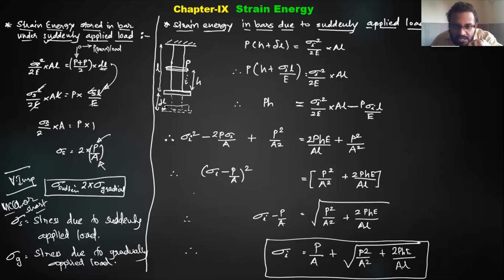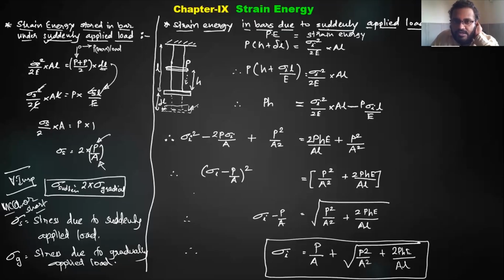When the collar reaches the maximum value instantaneously, after that it will come back again. For this instantaneous stage, whatever the elongation produced due to the impact, the strain energy stored is nothing but the potential energy the weight earlier had at a certain height. That means the earlier potential energy is converted into strain energy instantaneously at the maximum elongation point.